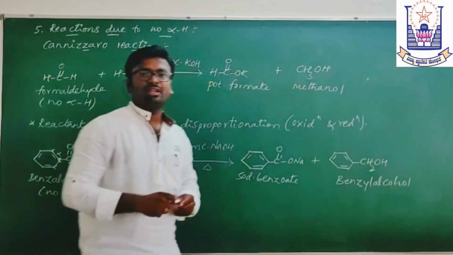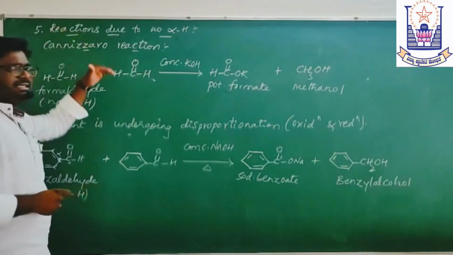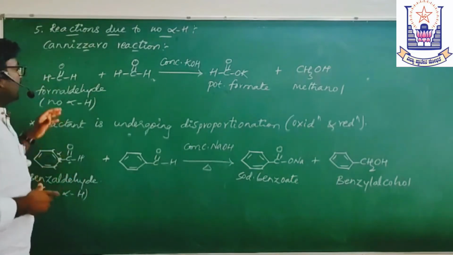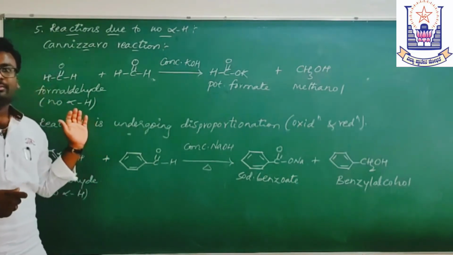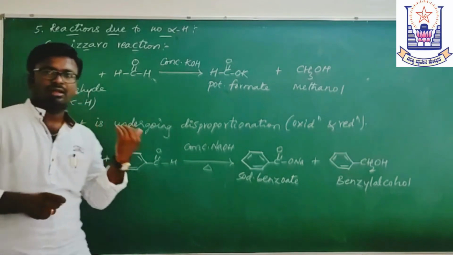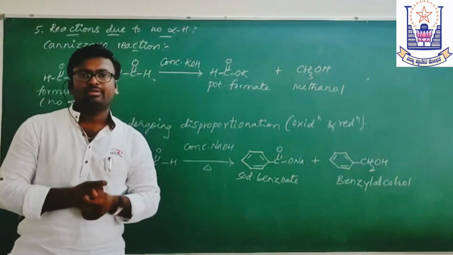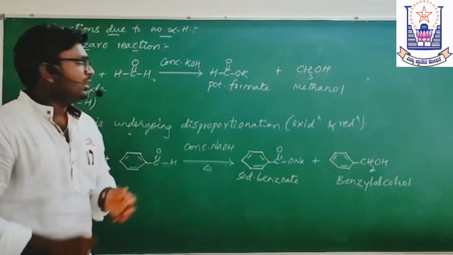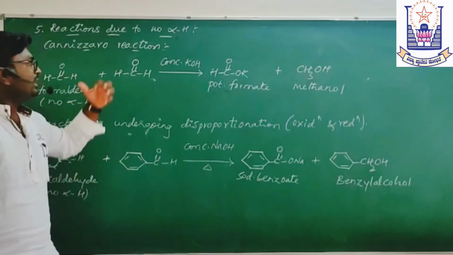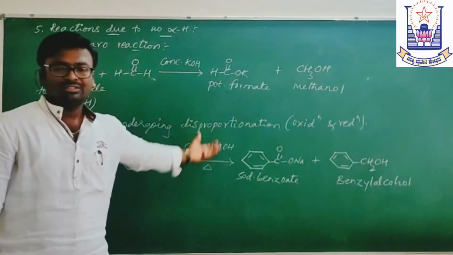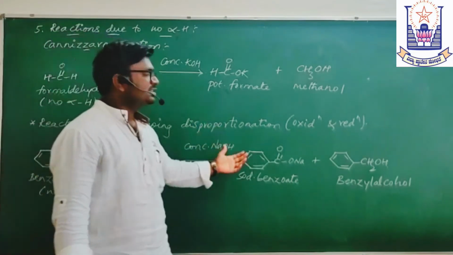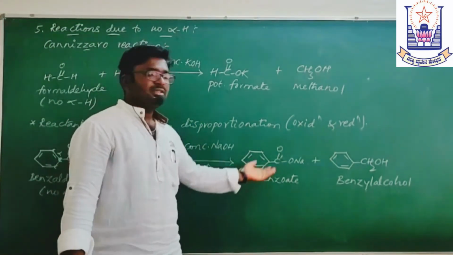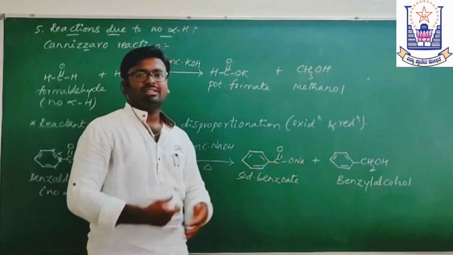This is benzyl alcohol. Here, in the Cannizzaro reaction, the carbonyl compounds may be an aldehyde or a ketone with no alpha hydrogen, and when treated with a concentrated alkali, they undergo disproportionation to give the salt of carboxylic acid and the alcohol.